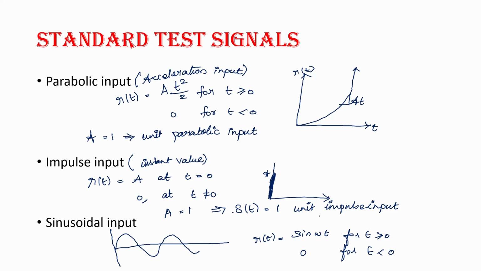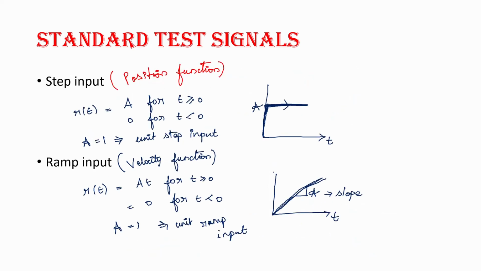In the control system syllabus we have a derivation for applying step, ramp and parabolic. Generally, in analyzing first order and second order systems, we consider step input or ramp input for determining transient and steady state response.